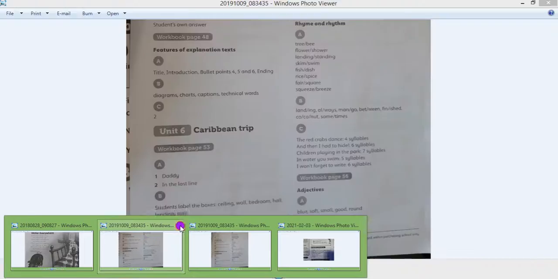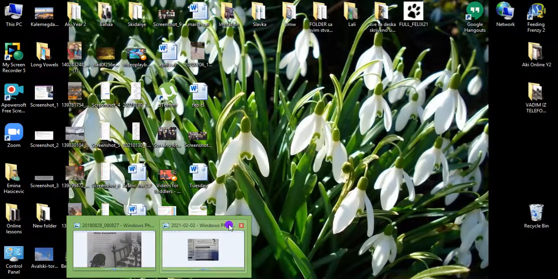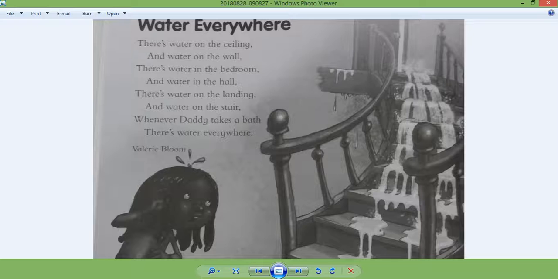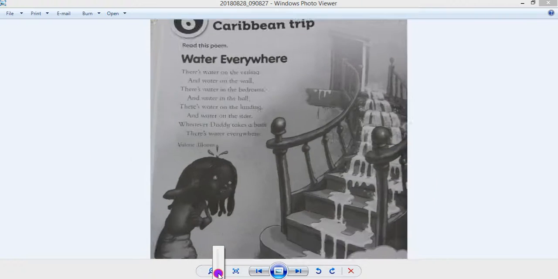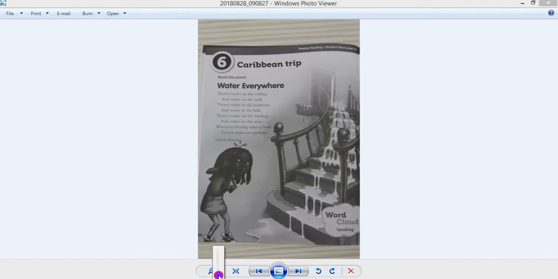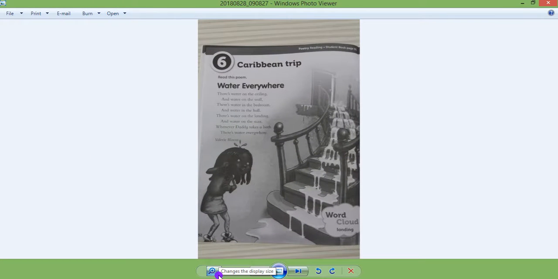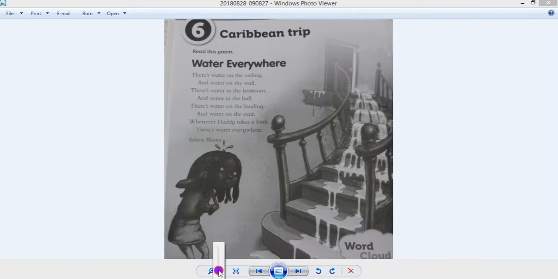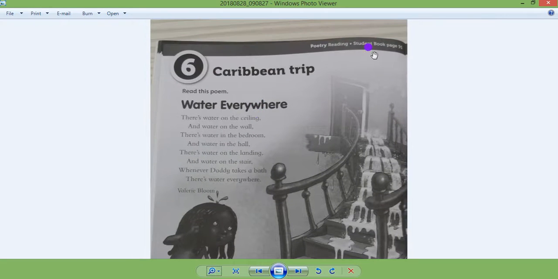Prepare the workbook. And we will play with 2 pages. We'll do first this one, 52 and then 53. Ready? Go to page 52 and write the date.